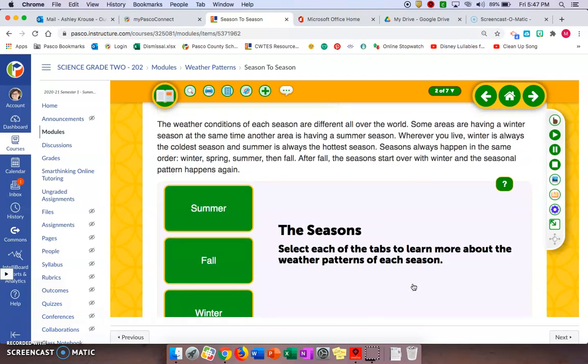The weather conditions of each season are different all over the world. Some areas are having a winter season at the same time another area is having a summer season. Wherever you live, winter is always the coldest season, and summer is always the hottest season. Seasons always happen in the same order: winter, spring, summer, then fall. After fall, the seasons start over again with winter, and the seasonal pattern happens again.